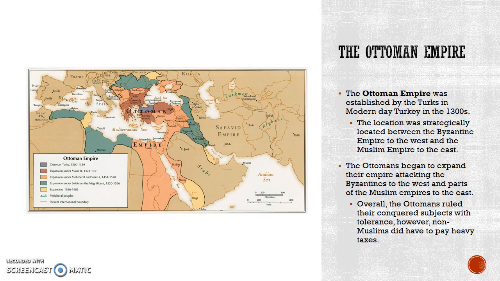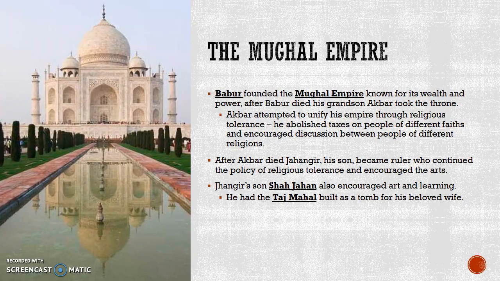So in the Middle East, the Ottoman Empire was established by the Turks. We previously talked about them with the Islamic Empire. The location of the Ottoman Empire is pretty strategic. It's between the Byzantine Empire in the west and the Muslim Empire in the east. They also tried to expand their empire by attacking the Byzantines, which they overall were able to do. They conquered their subjects with tolerance. They did make non-Muslims pay heavy taxes, though.